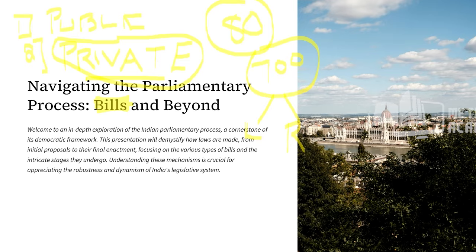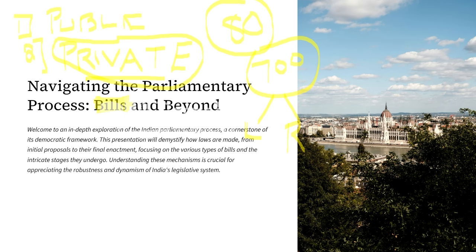In simple words, a public bill is nothing but a bill that is introduced in the parliament by a minister. What is a private bill? A private bill is a bill that is introduced by any member of the parliament, be it from the opposition party or from the ruling party. And this member should be a member who is not a minister. This is what we call a private bill.